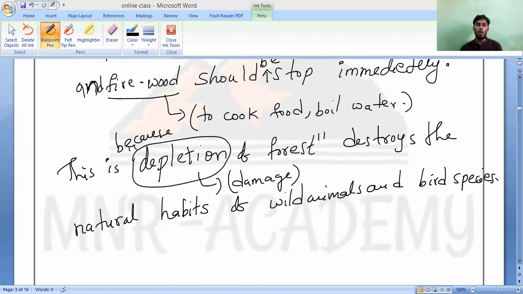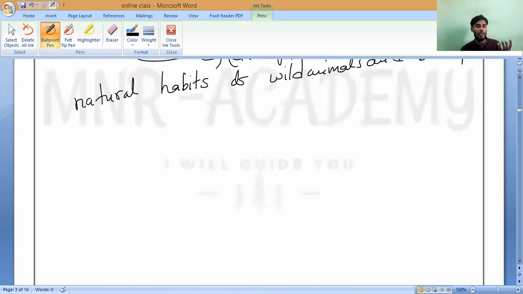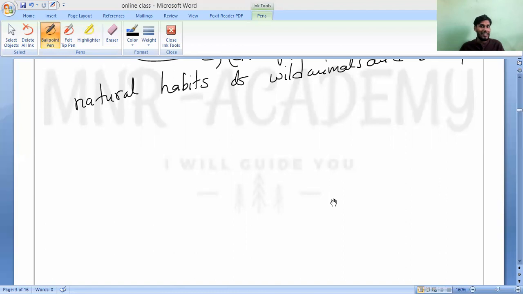Now, suppose Johan and Shruti and Chaitanya decided to spread awareness throughout Pudukkottai. Please don't cut the trees. I will keep the banner and all. Will people follow? No, sir. Then somebody should say. Who needs to bring an act? The government. That is the second measure we should take care of.